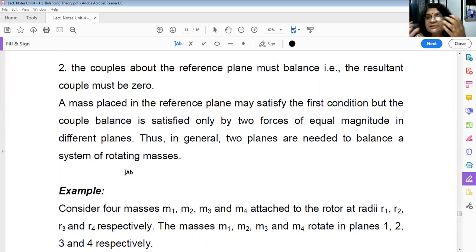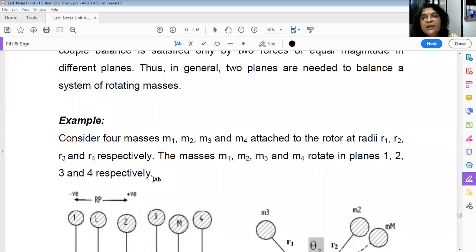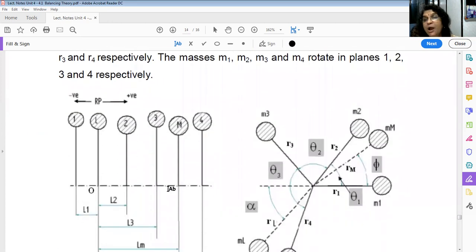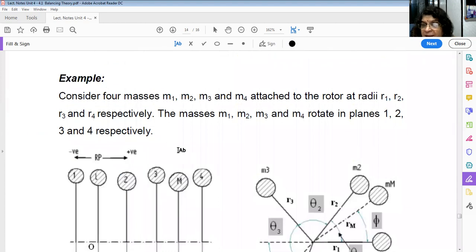Whatever the unbalance is there can be taken up by the bearing reactions. This is the example. I'm not going into detail because this is a theoretical example, and I'm sure you will not understand, but I will go through it quickly so that you can understand the same procedure when we solve the problem.